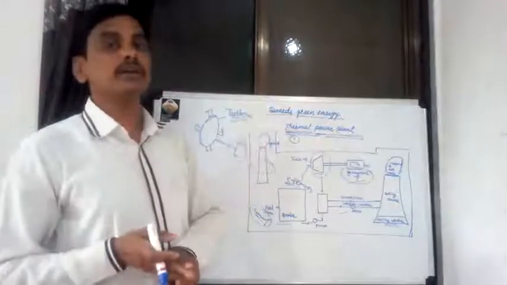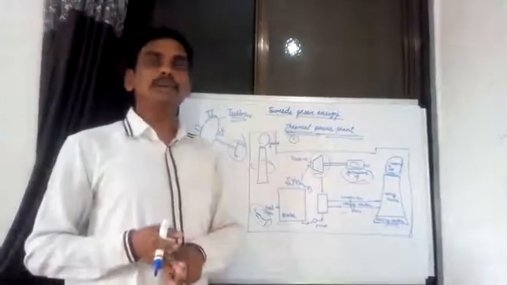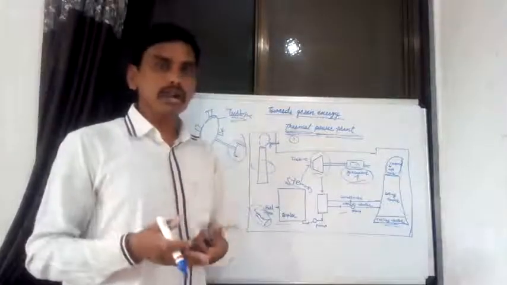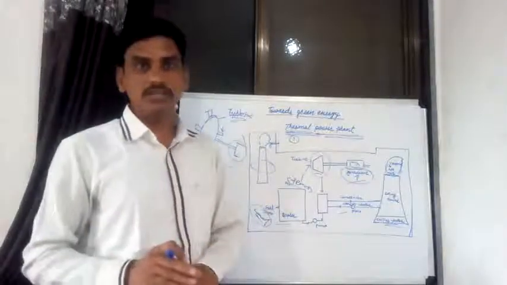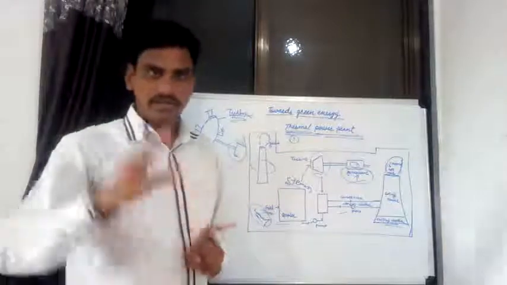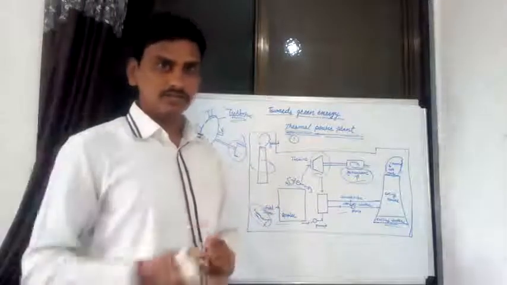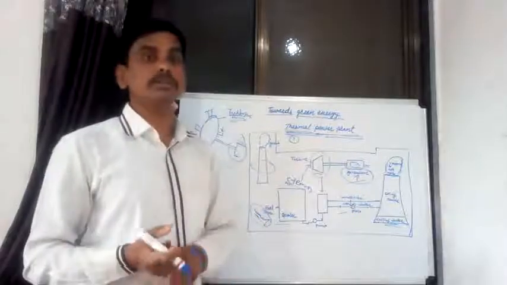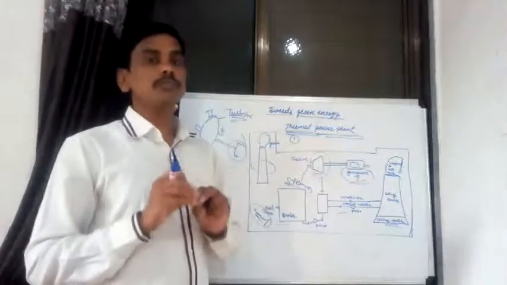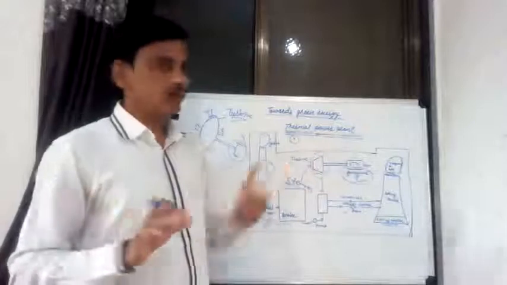When the atmosphere gets polluted, it is harmful to biodiversity. It is harmful to human beings, plants and animals. This air pollution is one of the most important problems created by thermal power plants.